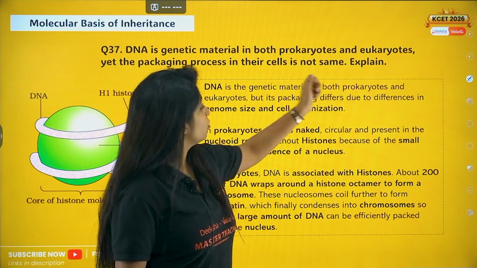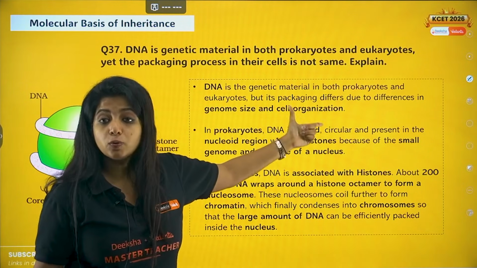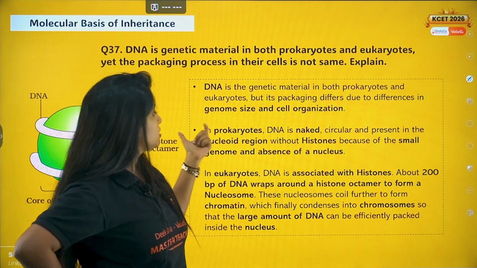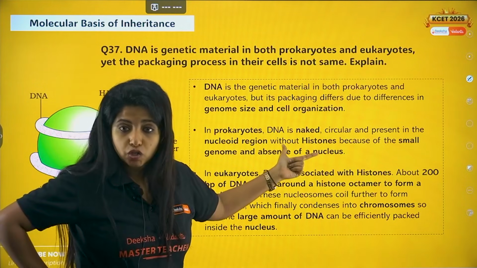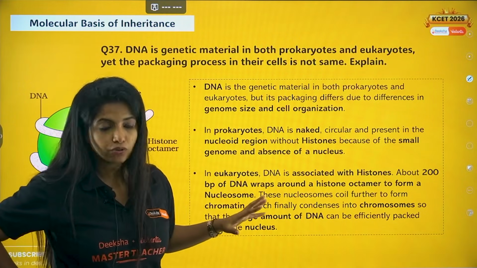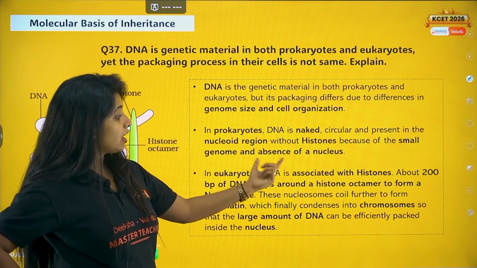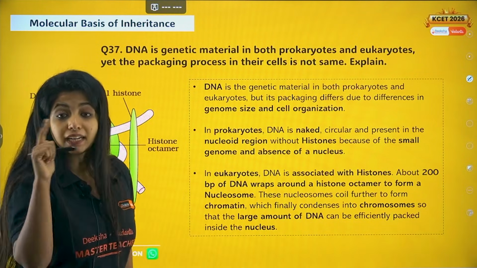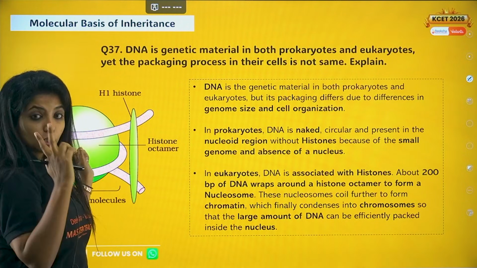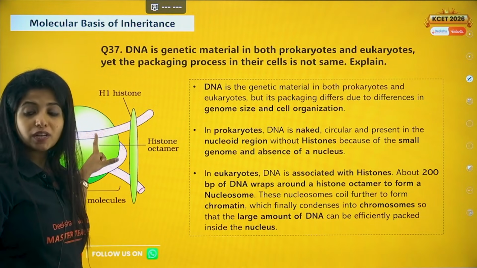DNA is a genetic material in both prokaryotes and eukaryotes, but its packaging differs due to differences in genome size and also cell organization. In prokaryotes, DNA is naked, circular and present in the nucleoid region without histones because of the small genome and absence of a nucleus. Okay, there are no histones. Now in eukaryotes, DNA is associated with histones. About 200 base pairs of DNA wraps around a histone octamer. That means 8 histone molecules come together and the DNA wraps around that twice. So that 200 base pairs are covered here itself. This whole structure is now known as a nucleosome.